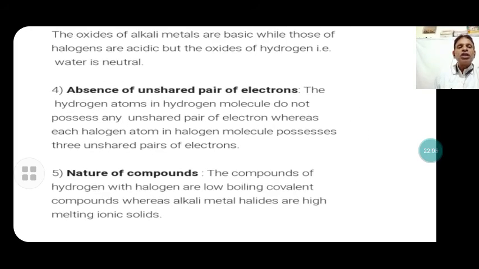Now, nature of compound. The compounds of hydrogen with the halogens are low boiling point covalent compounds, whereas the alkali metal halides are high melting point ionic compounds. Hydrogen combined with the alkali metals forms ionic compounds, and hydrogen combined with the halogens forms covalent compounds. That is the nature of compound.